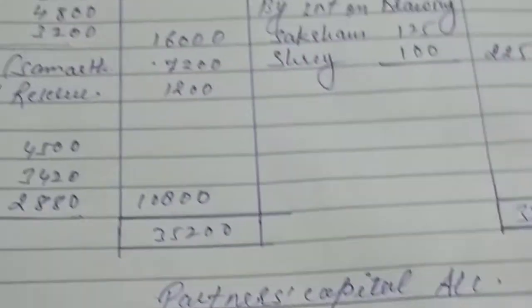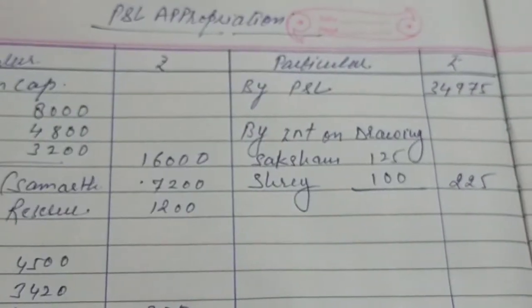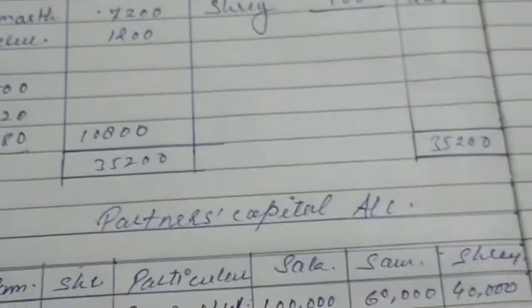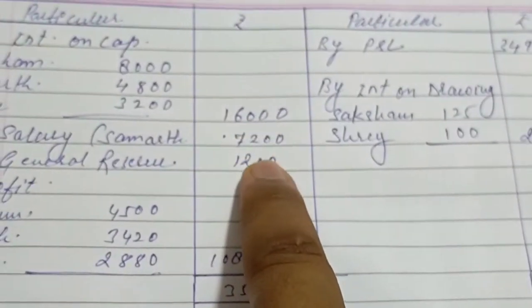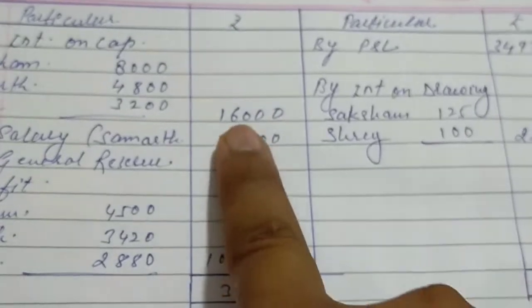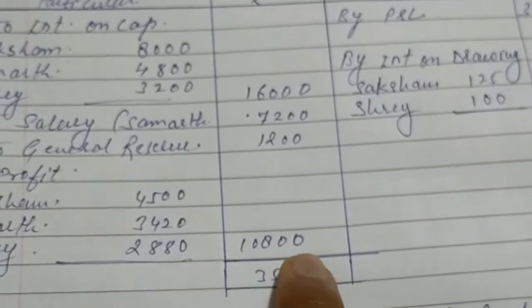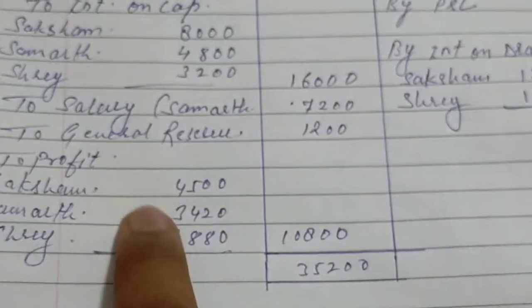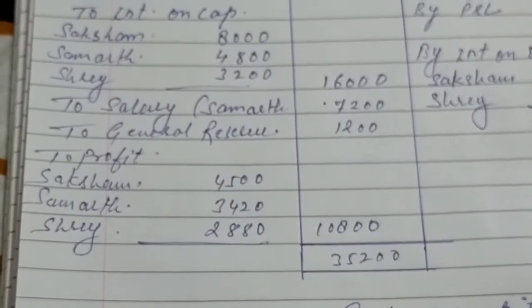Now if we add the whole credit side, here we will add 34,975 and 225, it will become 35,200, and we will deduct from this value 16,000, 7,200 and 1,200, then it will become 10,800. This profit will be distributed among the partners in the profit sharing ratio, but the question is saying something different. What is it saying? Just see the question. You can see the question.